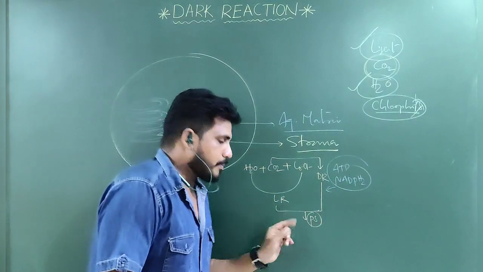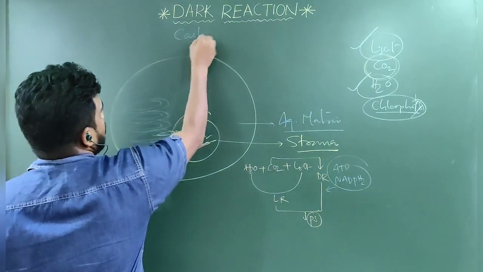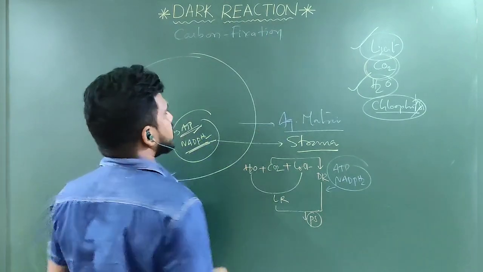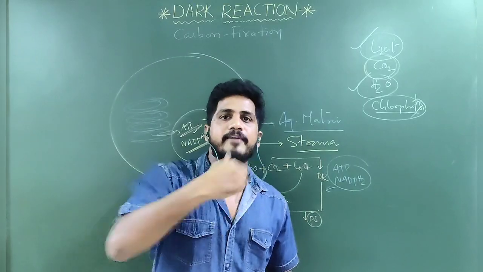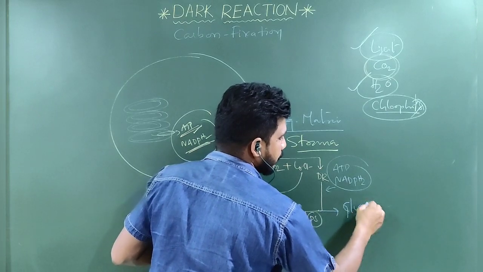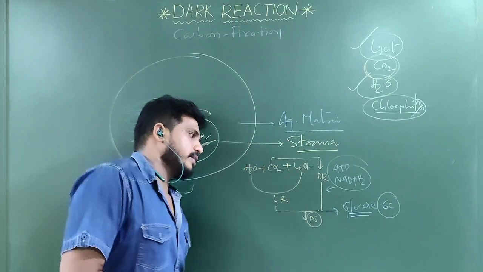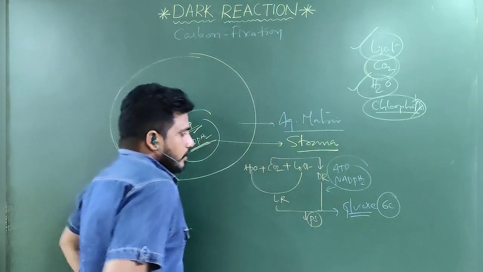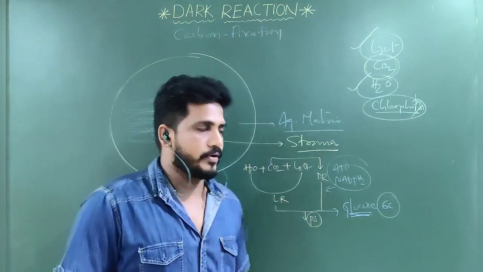I repeat, the dark reaction is also called carbon fixation. Why is it called carbon fixation? In this phase only, carbon is fixed and forms a product called glucose. Glucose is a carbohydrate, mainly a 6 carbon compound.